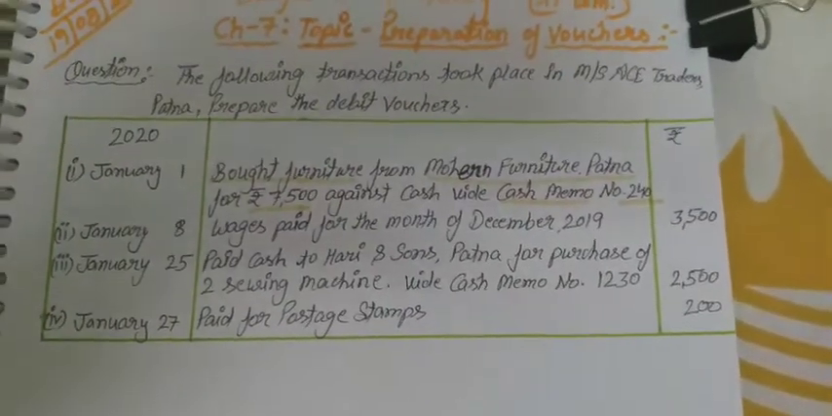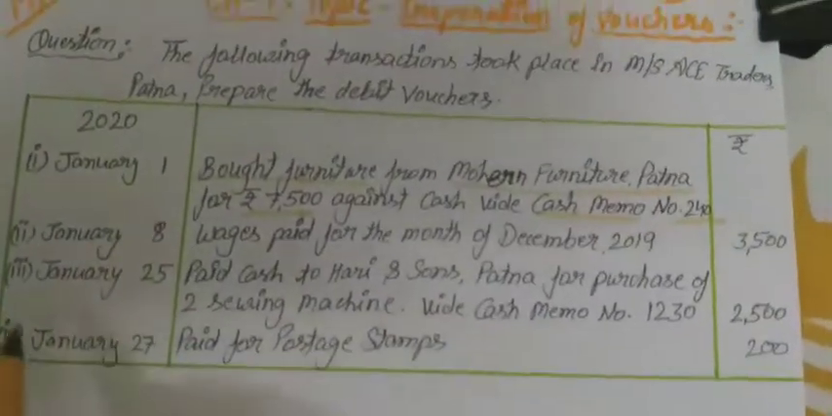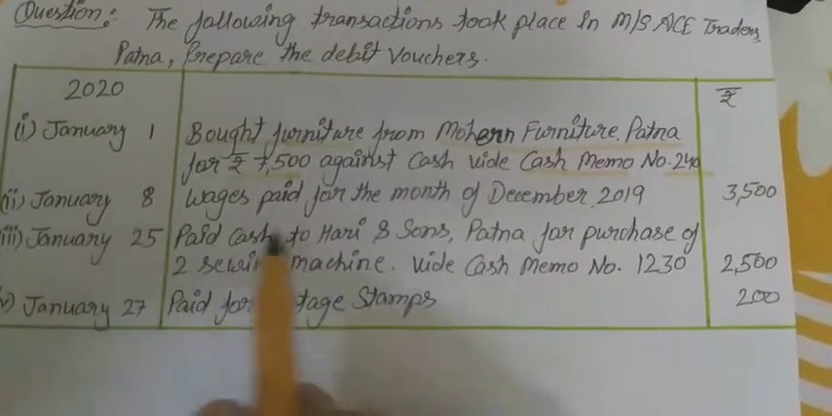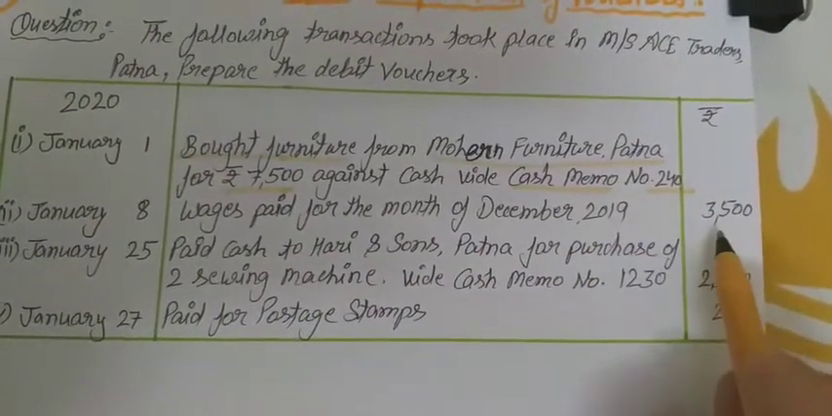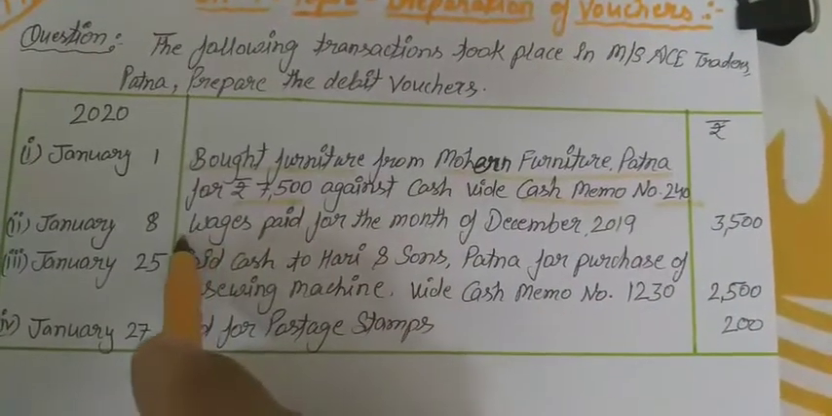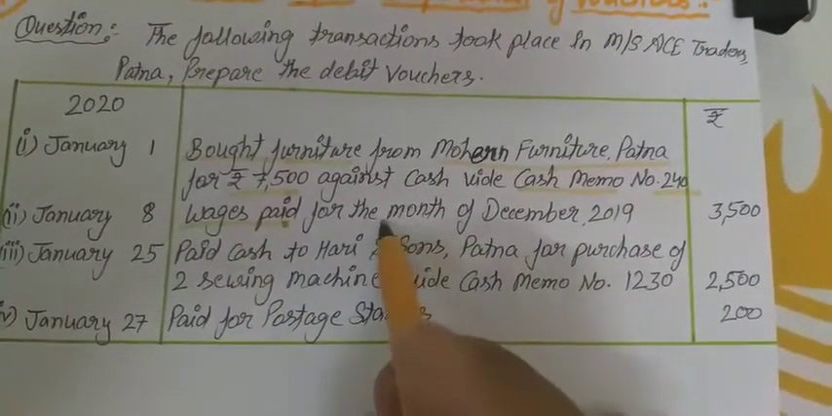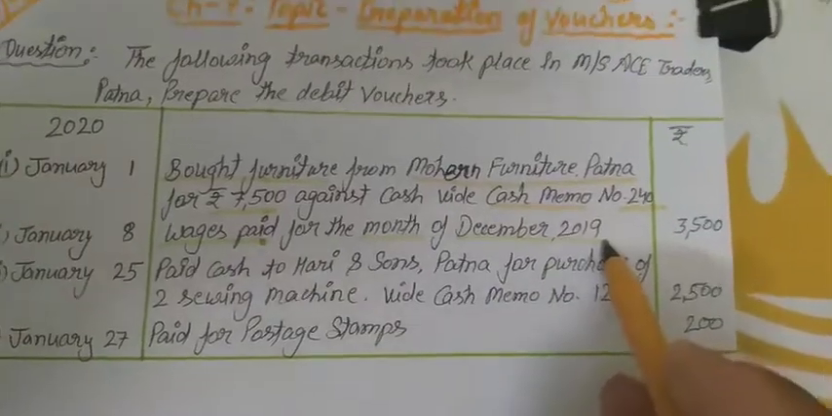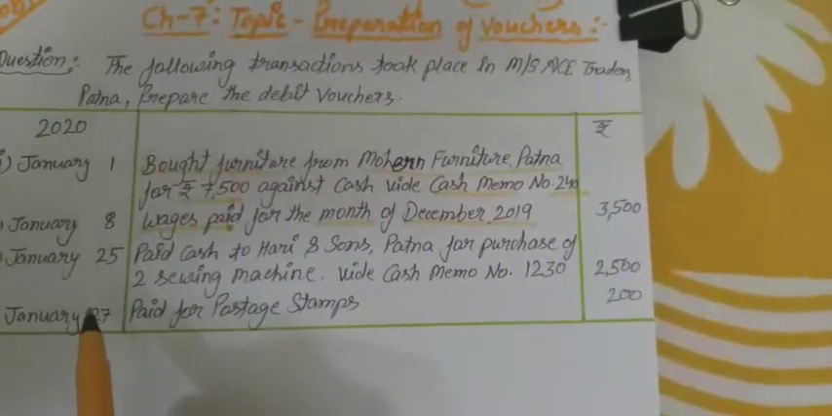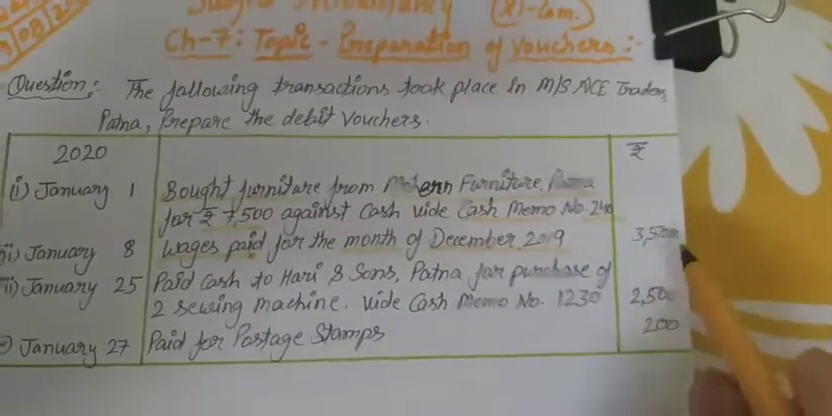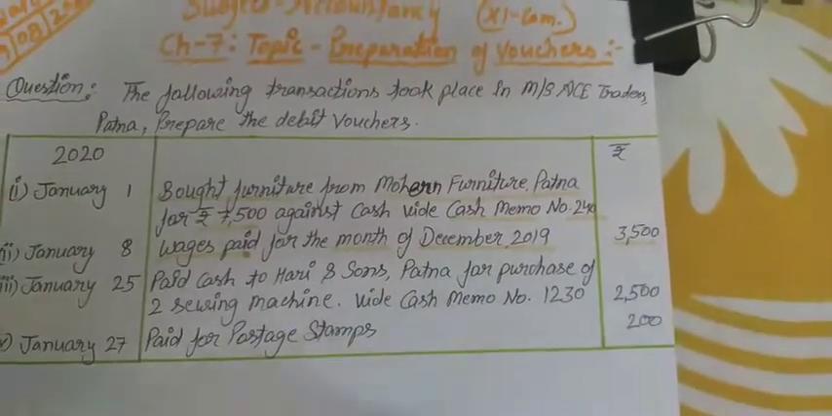Okay. In the next transaction, January 8, wages paid for the month of December 2019, 3,500. Wages paid for the month of December 2019, it means last month. Last month's salary is paid now, that is 3,500.